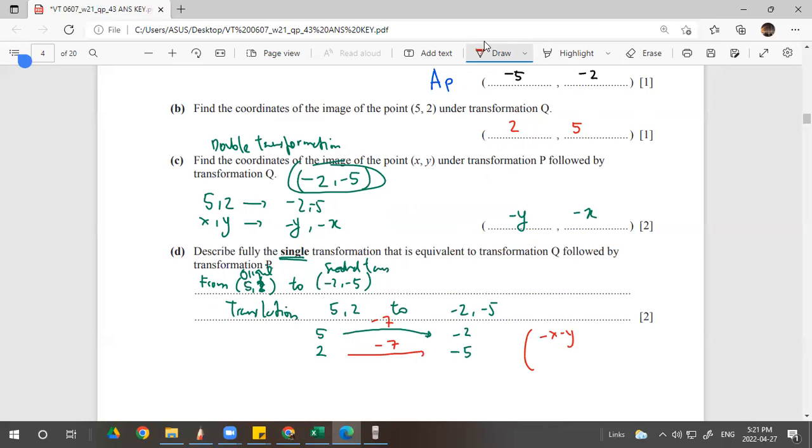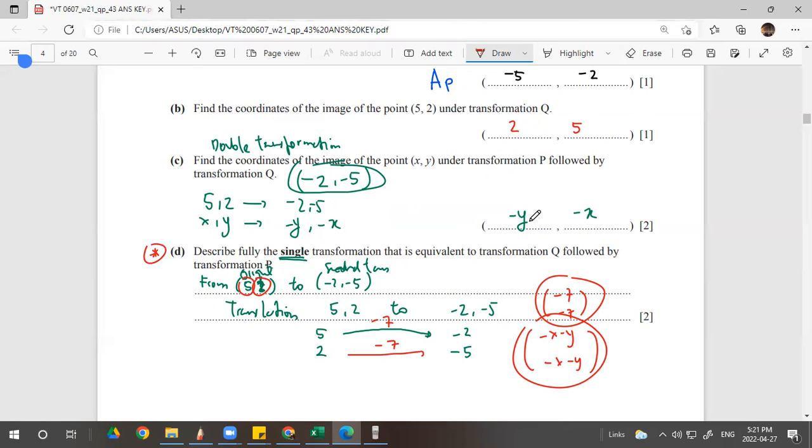Because 5 and 2, right? And then minus x minus y also. Or you can simply put negative 7, negative 7. This is very hard. I just put the star because it's not easy.